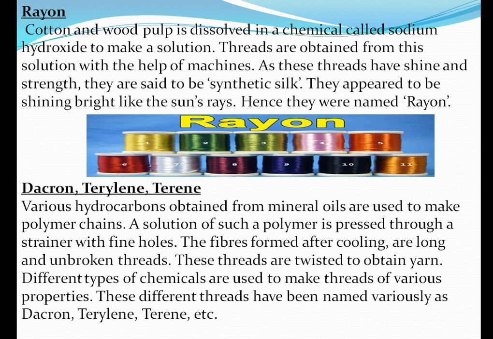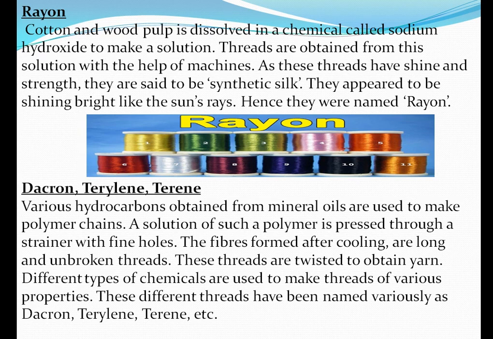Now the next topic is dacron, terylene and terene. In this process, various hydrocarbons are obtained from mineral oils and are used for making polymer chains. Then this solution is pressed through fine holes.